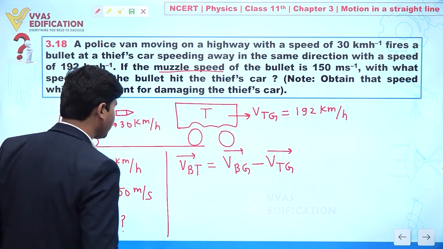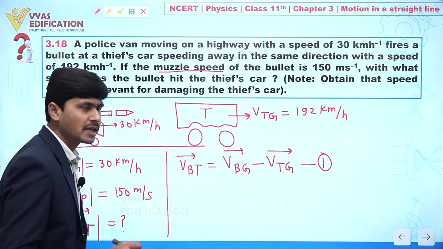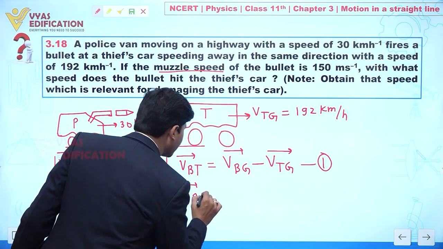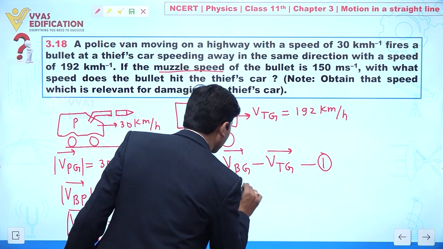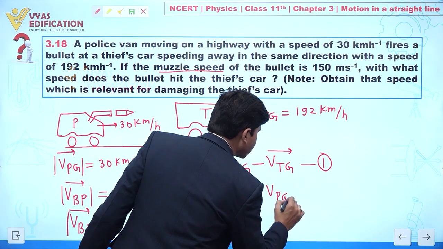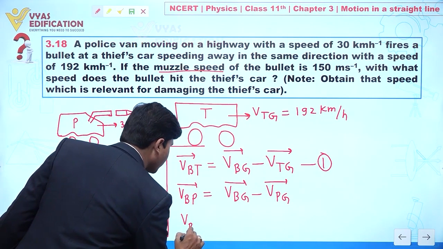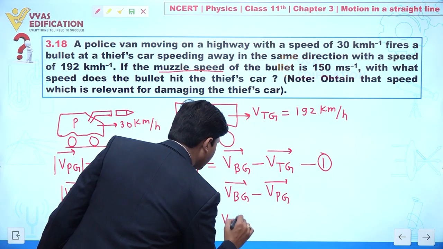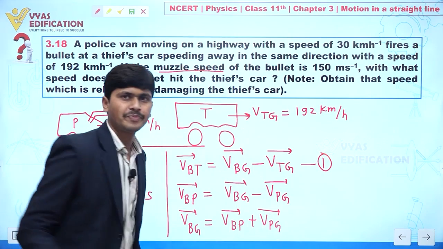So how can we find it? Let's suppose this is equation number 1. We can write that the velocity of bullet with respect to police van is equal to the velocity of bullet with respect to ground minus the velocity of police with respect to ground. So from here we can write that the velocity of bullet with respect to ground is equal to the velocity of bullet with respect to police plus the velocity of police with respect to ground.